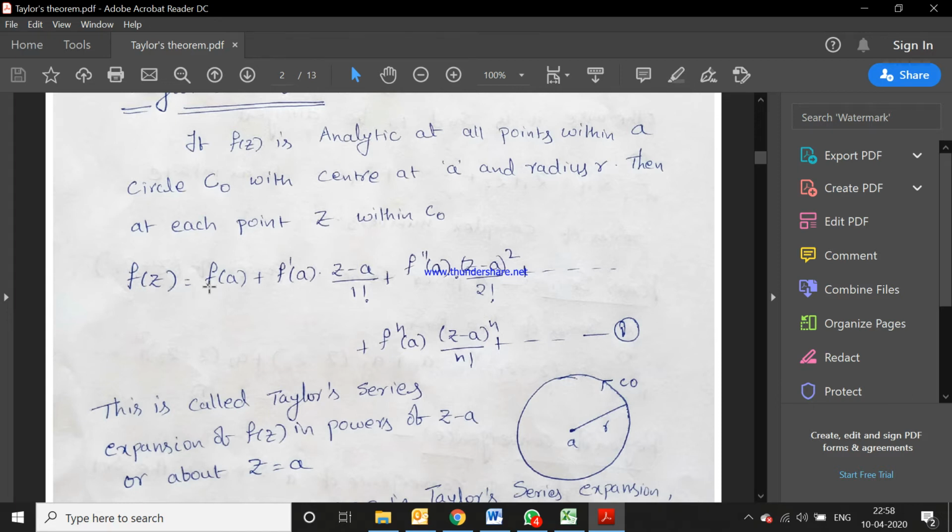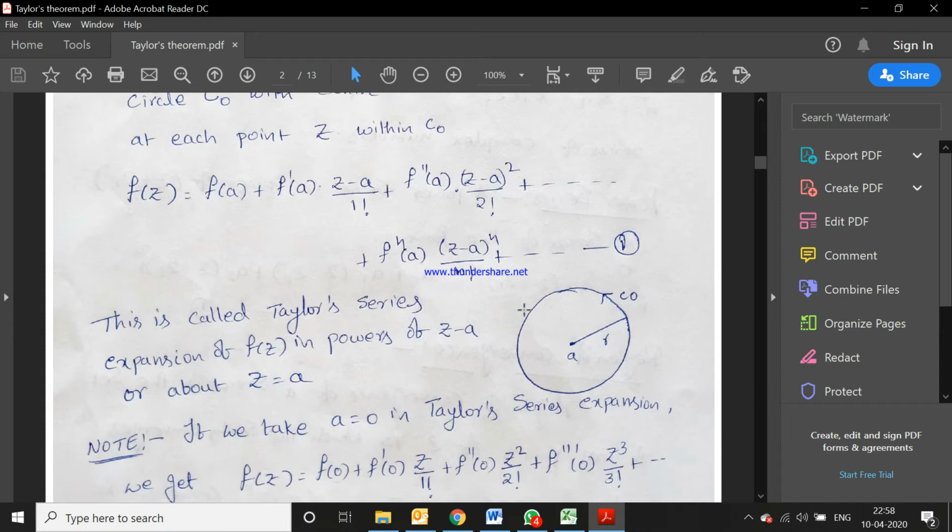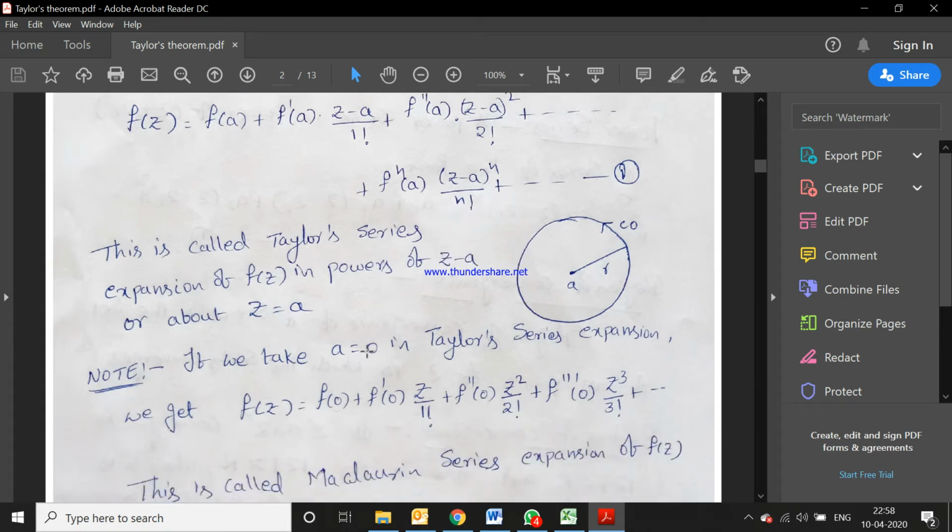So f of z is equal to f of a plus f dash of a into z minus a by 1 factorial plus f double dash of a into z minus a whole square by 2 factorial plus and so on. Based on the Taylor series, we write another series by substituting a equal to 0.